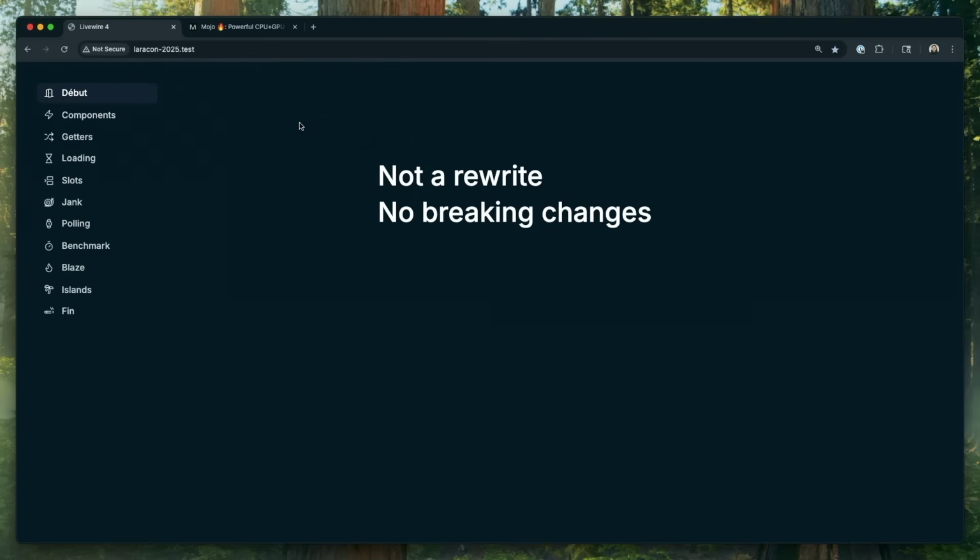And no breaking changes. Mostly no breaking changes so far. Pretty much all of V4 is in honestly a separate folder, and we're feature flagging it on as we're developing it. So this time we're pretty dedicated to making sure that when you do upgrade, your app will keep running, and then you can opt in to all the new fun stuff.